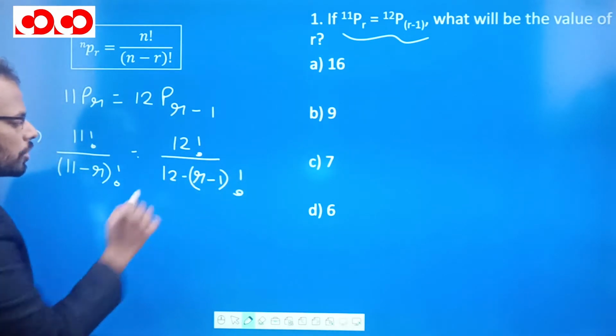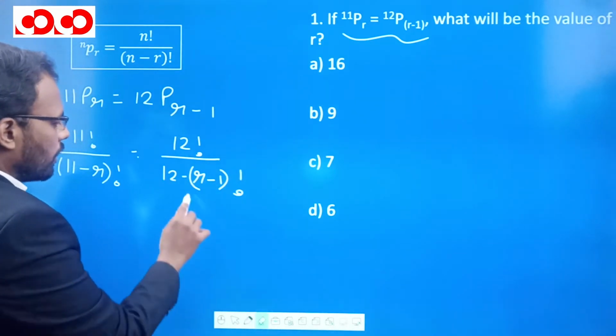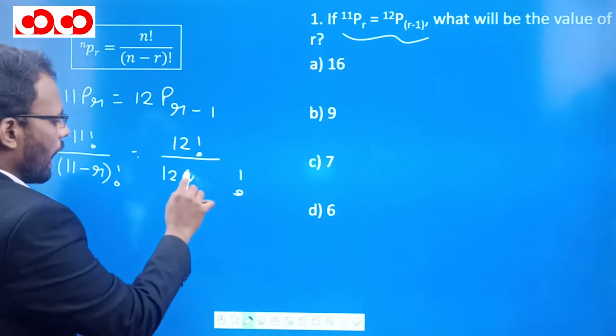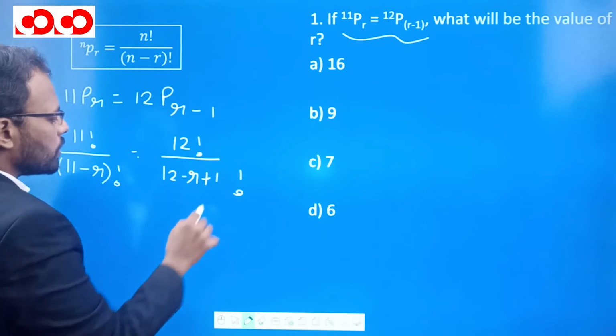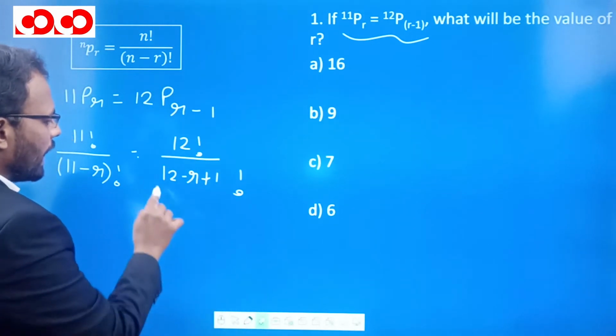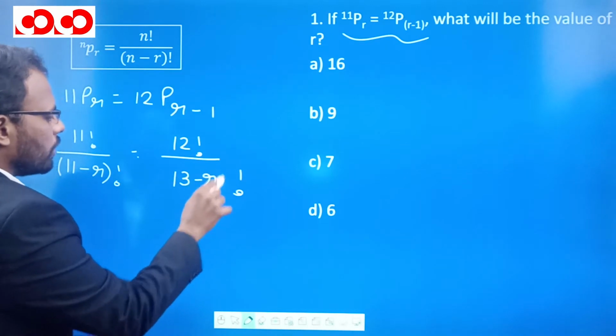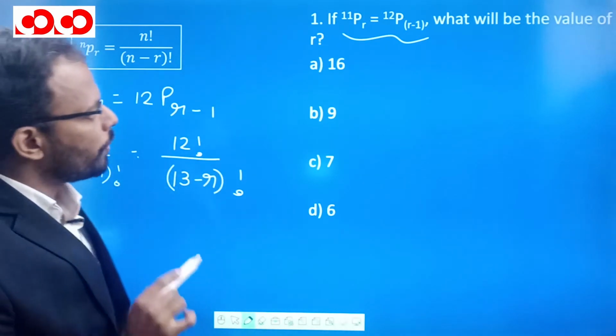Now what is minus of R minus 1? If we open this bracket, it will be minus R plus 1. So ultimately we can write this expression as 13 minus R factorial.